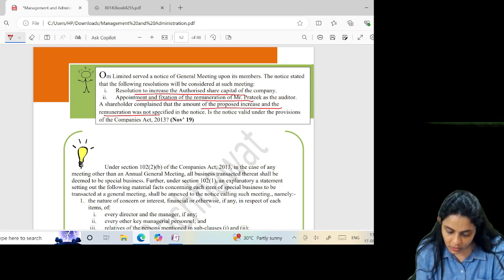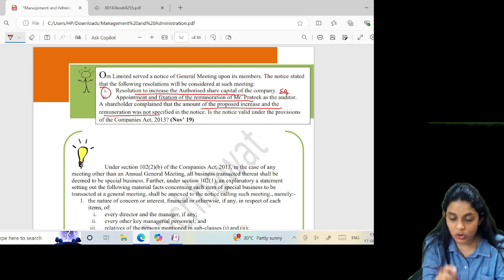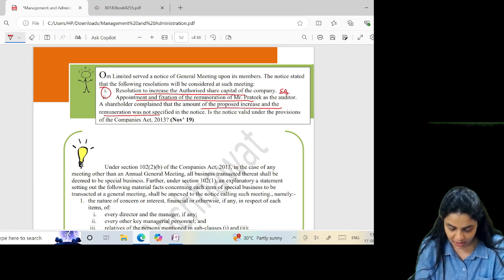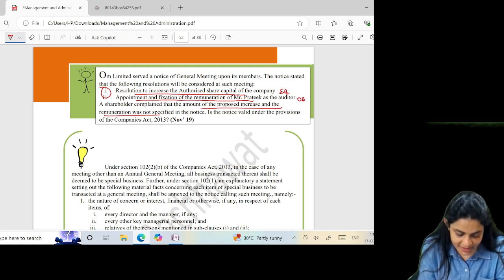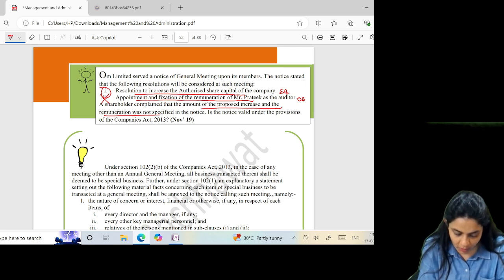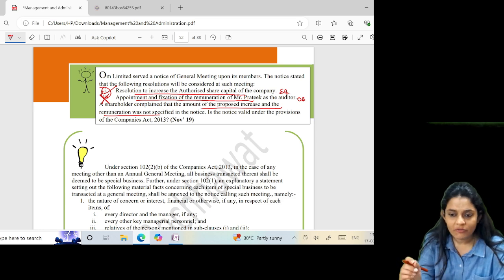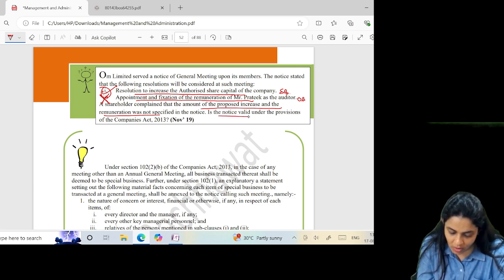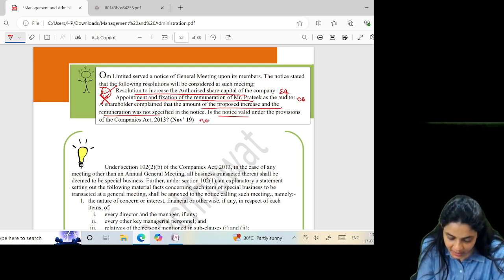Well, first of all, the first one is special business, and for this it is mandatory that we give a special explanatory statement. The second one is just ordinary business, and for ordinary business we don't have to give an explanatory statement. So the shareholder is right for this, but not right for that. But the notice was sent where an explanatory statement was needed for the first matter, which was not given. So if we put it together, the notice was sent for both, and for the first one it was not given. So obviously, the notice is not valid.